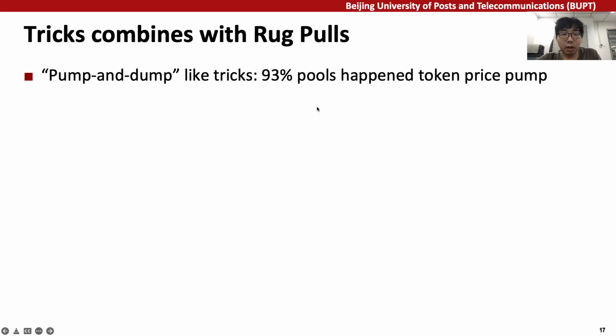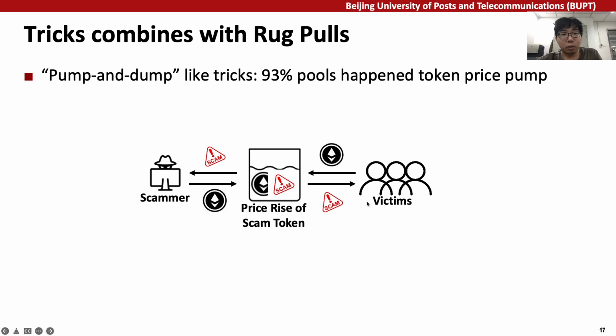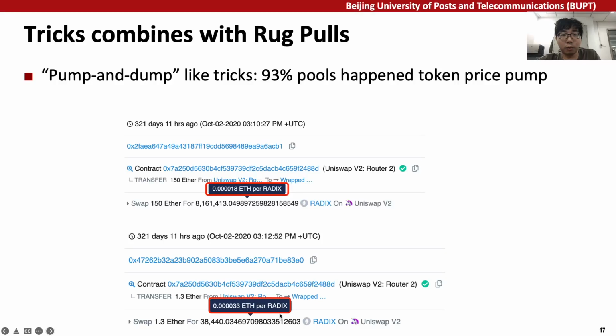It happens when attackers raise the token price and then sell all the tokens they hold. In the case of Uniswap, some attackers swap scam tokens using ethers on Uniswap to create fake price and volume. After victims are attracted due to the token price, attackers could then perform the rug pull for profit. This is the real case. The attacker in this figure swapped 150 Ether for the fake Radix token and made the price almost double.